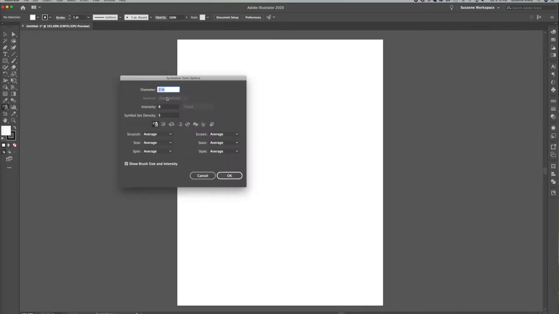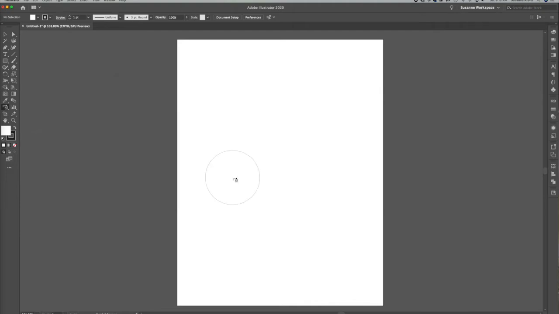You can double click on it, change the diameter to maybe a 1.25. Say OK. Now I'm going to spray this all over the place, all over my page.